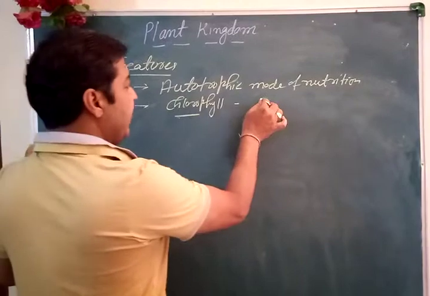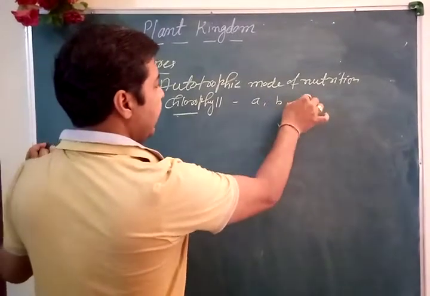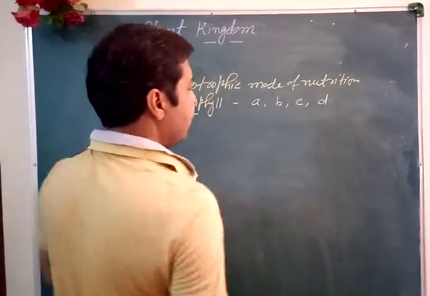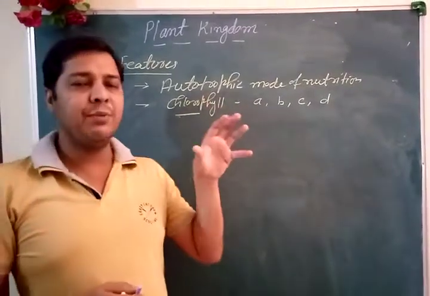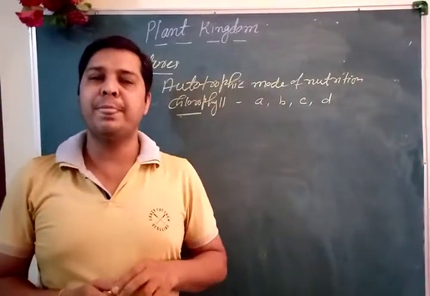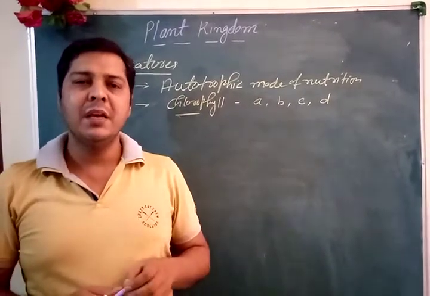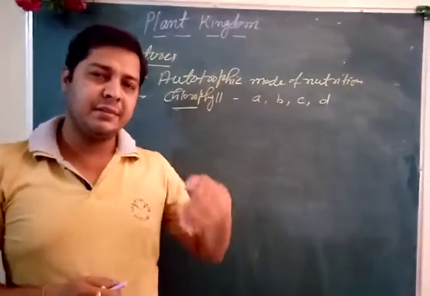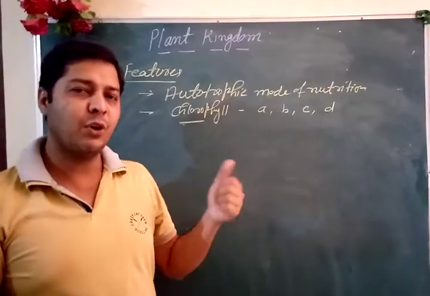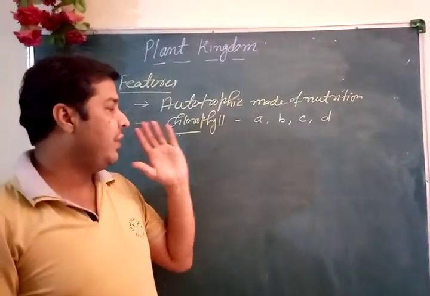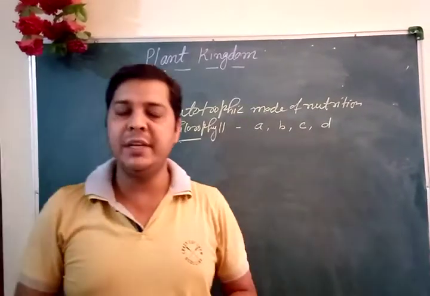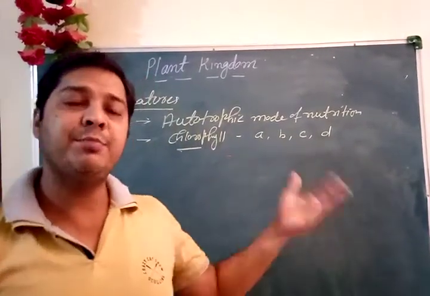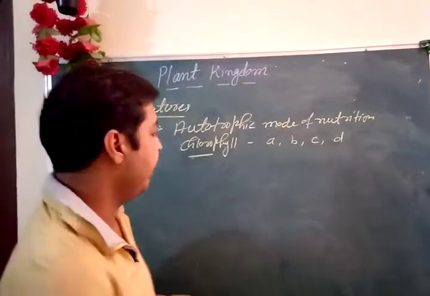So they have chlorophyll A, chlorophyll B, chlorophyll C and chlorophyll D. It means green pigment. If I talk about the green pigment, that is chlorophyll, it doesn't only mean the green, different kinds of pigmentation also can be seen. So we can say chlorophyll A, B, C and D. These are the pigments present in the Plantae kingdom.